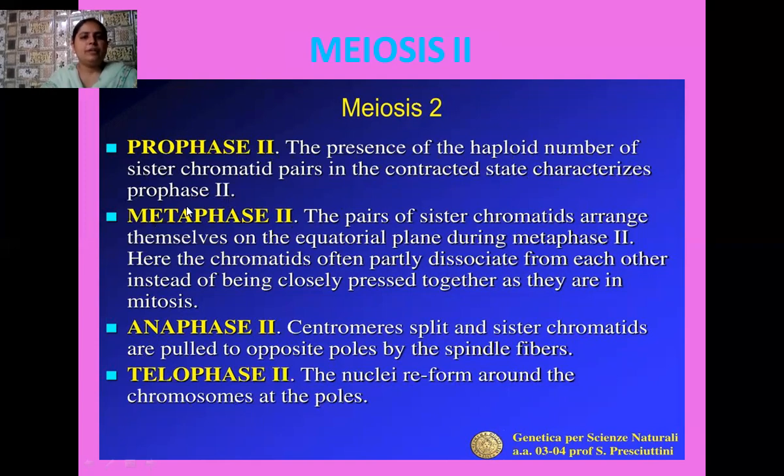Okay student, metaphase 2, the pairs of sister chromatids arrange themselves on the equatorial plate during metaphase 2, and here the chromatids often partly dissociate from each other instead of being closely pressed together as they are in mitosis. And regarding anaphase 2, the centromere splits, and sister chromatids are pulled to the opposite poles by the spindle fibers. And what is the special thing about telophase 2? So here the nuclei reform, that is, the nucleolus reforms around the chromosomes at the poles. So now I'm going to explain each stage one by one.